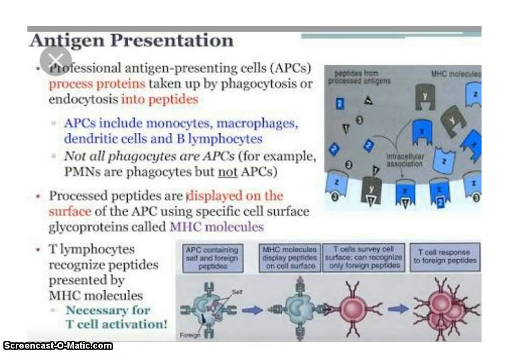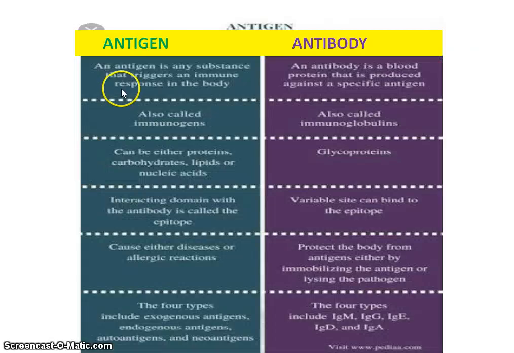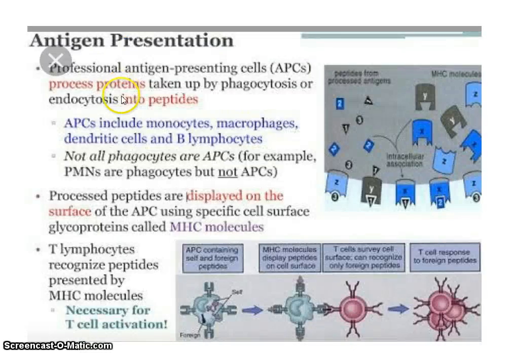Now here we will study antigen presentation. Antigen presentation involves these professional antigen presenting cells. Then which are the antigen presenting cells? These cells are monocytes, macrophages and dendritic cells.